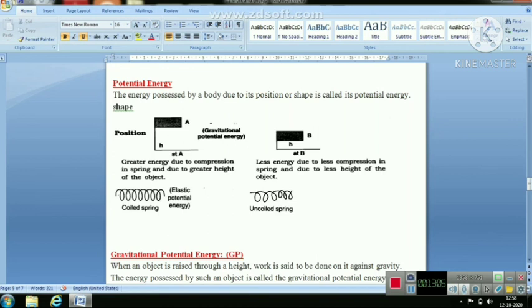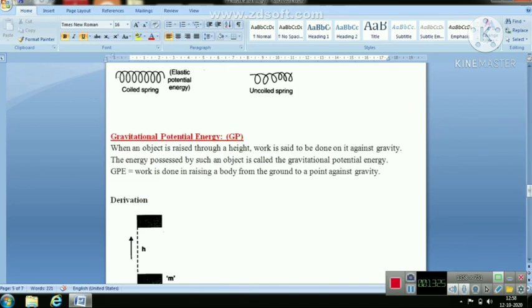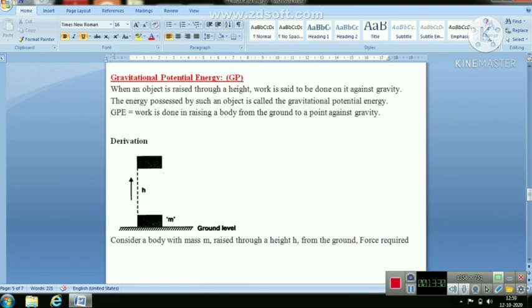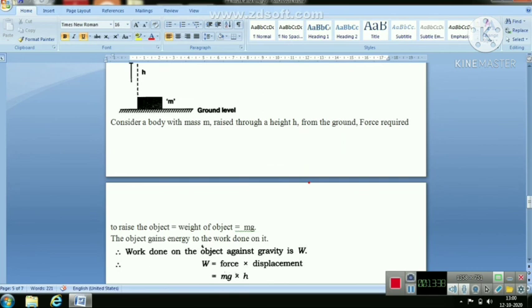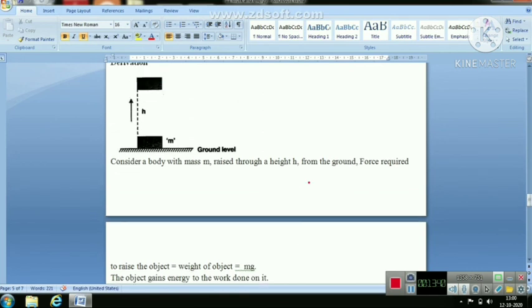When we uncoil the spring, there is less compression, so it has less potential energy in the spring. And if we lift up the object to a lesser height, then at less height the potential energy near that object is very little. Now we will see about this gravitational potential energy. When an object is raised through a height, calculate the potential energy. Consider a body with a mass m. It is raised through a height h.